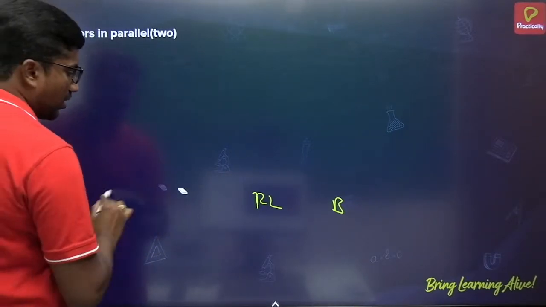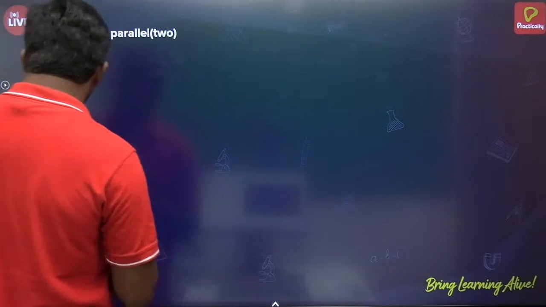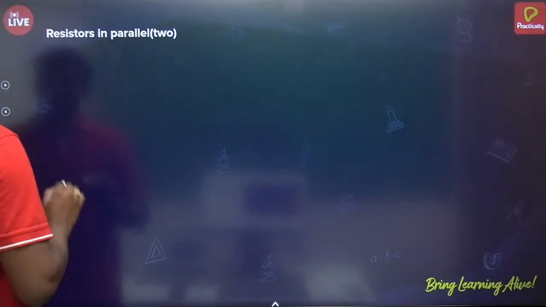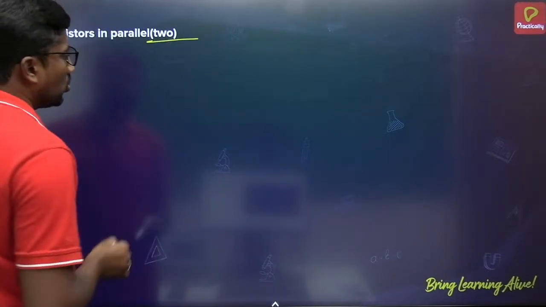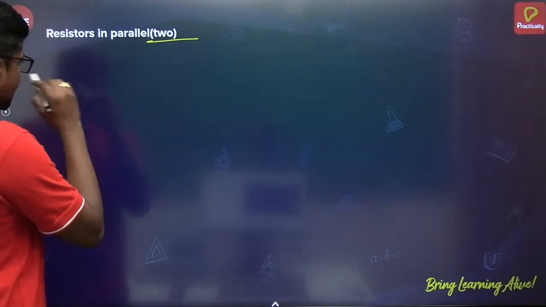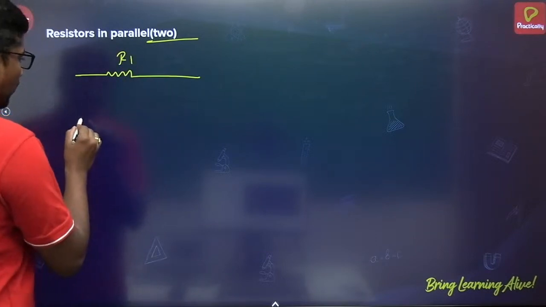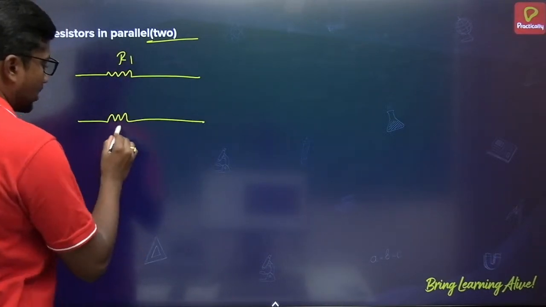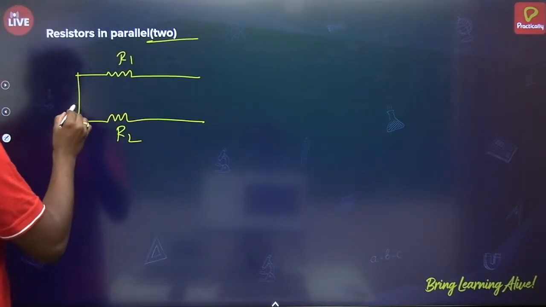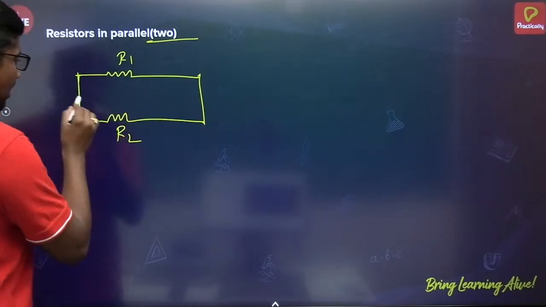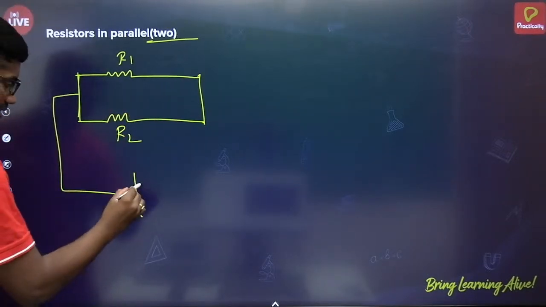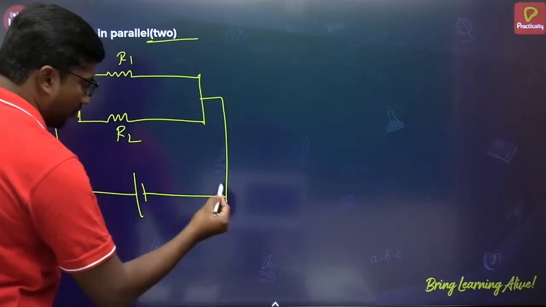So now here, parallel combination is a similar-end connection. Let us take 2 resistors having resistance R1 and R2 as shown in the figure. They are connected in parallel across a voltage source as shown in the figure.